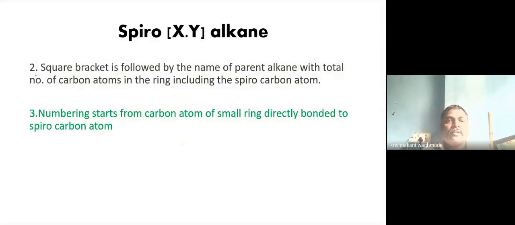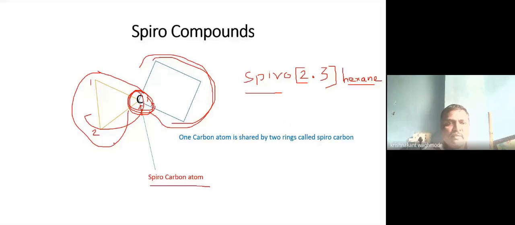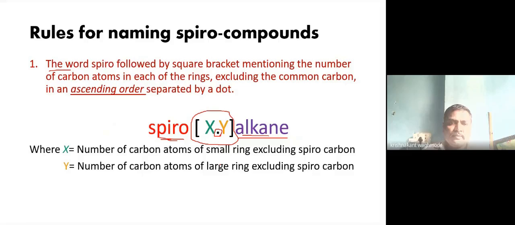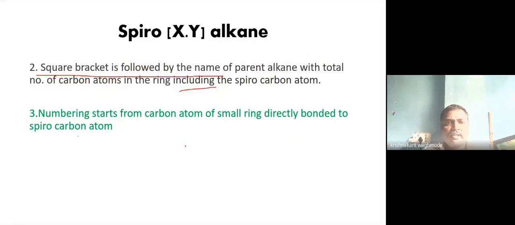Now, the square bracket is followed by the parent name, alkane, with the total number of carbon atoms including the spiro carbon. That is explained. Numbering should start from the carbon atom of the small ring directly bonded to the spirocarbon atom. Means from here only, either here or here, the numbering should start. Now there are also rules for which exact carbon atom should be numbered first if there are substituents. That we are going to study with the examples one by one. So these are the rules for IUPAC nomenclature of spiro compounds.